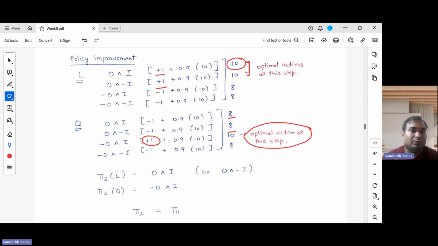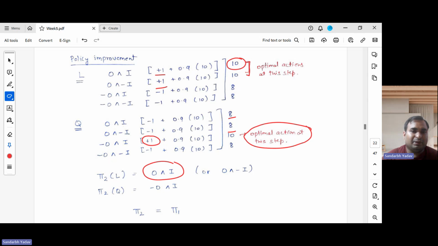So now we have to improve our policy. Now we come up with pi 2. Basically we are keeping consistent with our criteria. I selected this. You could have selected this, but don't switch between them. If you select this, continue with this one. So this is also a possibility. You could have gotten this answer here, but don't switch between them.